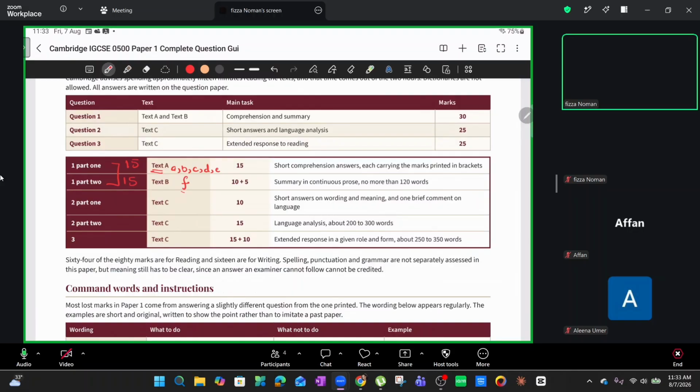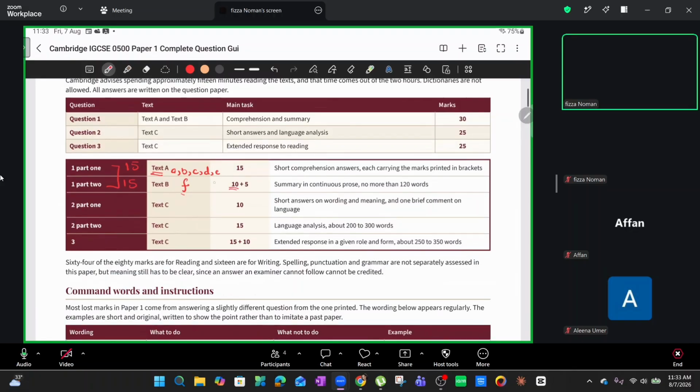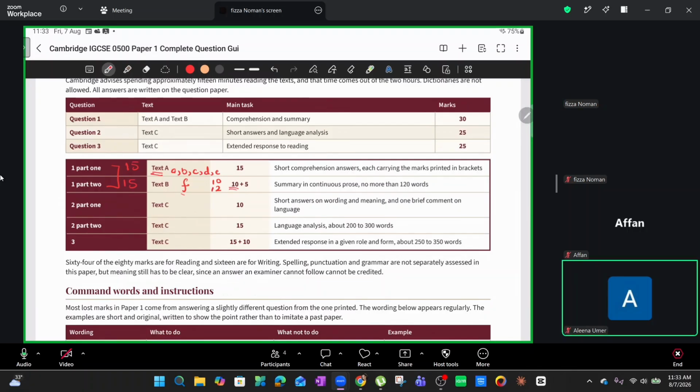How does the mark division work? 10 marks are literally dedicated to the understanding of the text, the points that you are basically writing down. In this case, it's extremely important because we are dedicating 10 marks to content. You need to understand that your summary should not have anything less than 10 actual points. Do we understand so far? So a minimum of 10 points and a maximum of 12 points are needed. So far, so good? Whereas the rest of the 5 marks are dedicated to the quality of your answer.